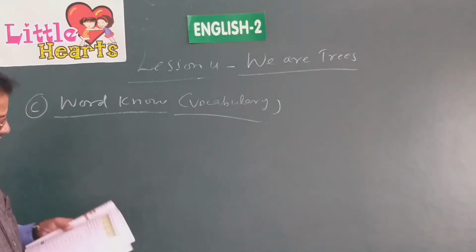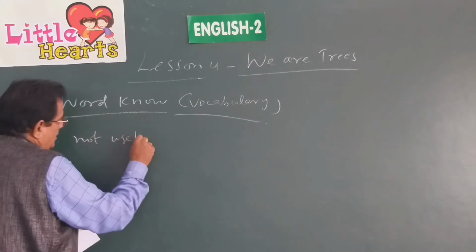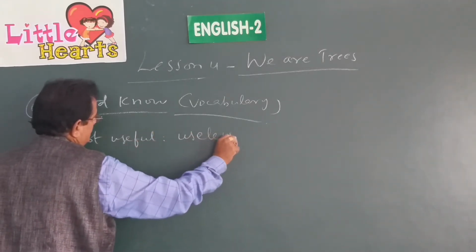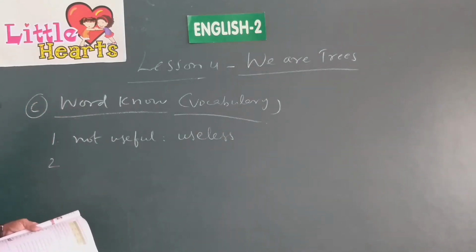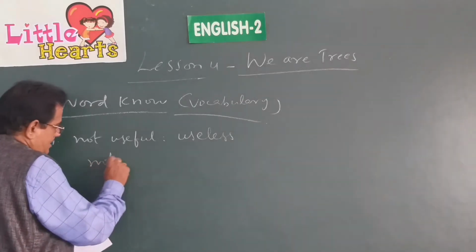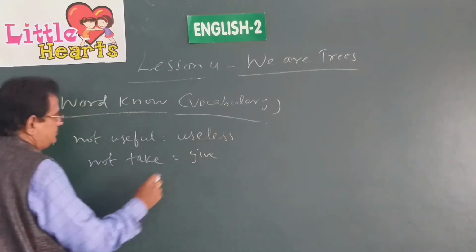Not useful. The meaning of this word you have to write. Not useful means you write useless there. One word we have to write. Second one, not take. Not take means what? Give.